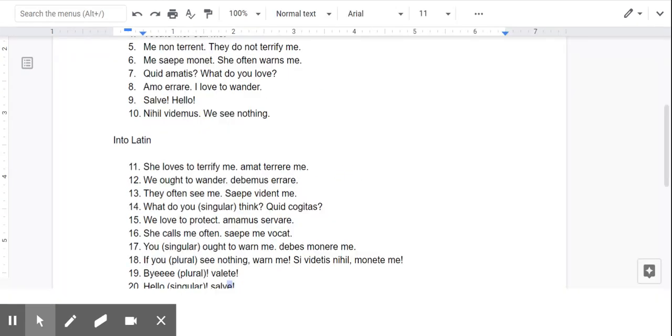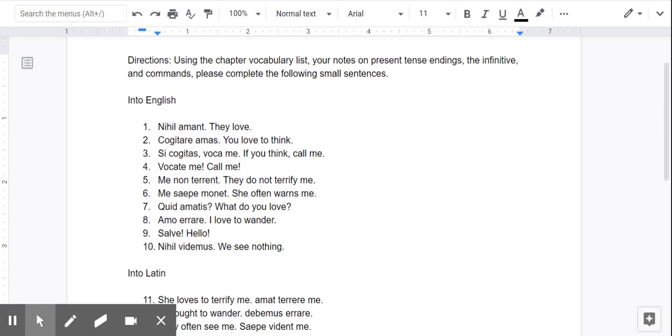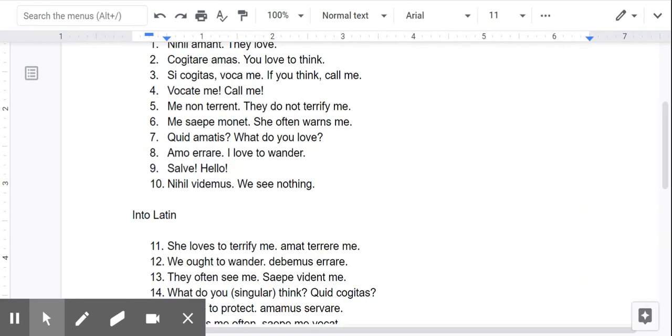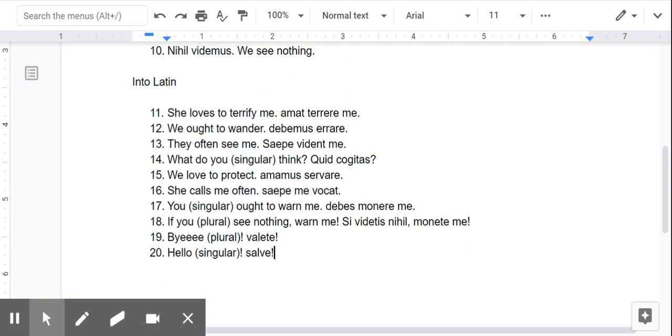I hope you're getting a little bit more used to this. Translating is always awkward at first. In our next chapter, we'll introduce nouns and we'll have sentences that make a little bit more sense.